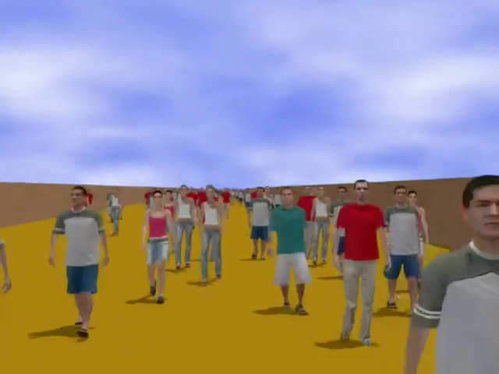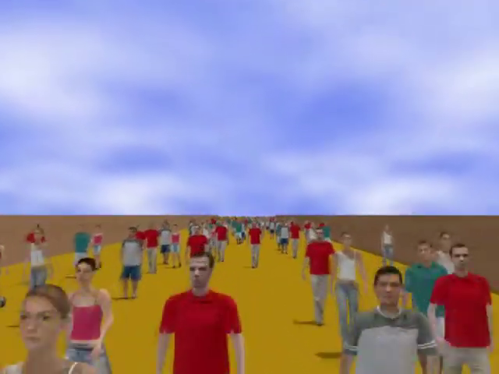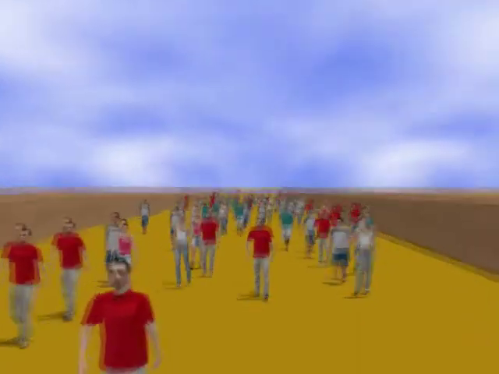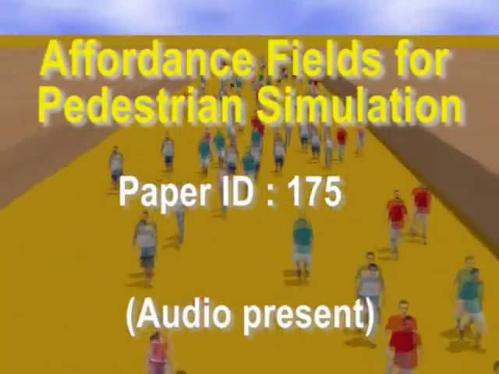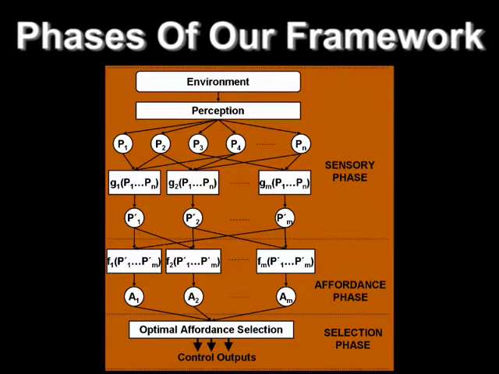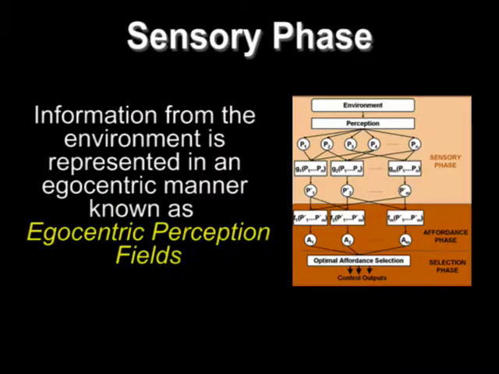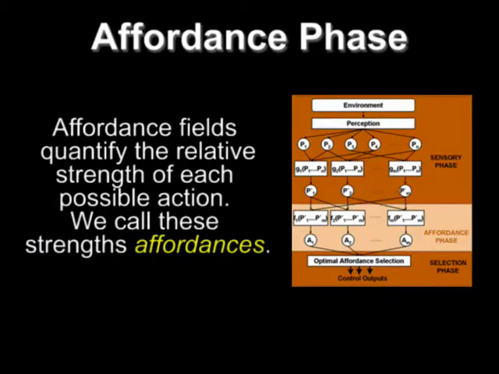In this paper, we propose a framework for local path planning and steering that can be easily extended to perform high-level behaviors. Our framework comprises three phases: the sensory, affordance, and decision phase. First, information from the environment is represented in an egocentric manner known as egocentric perception fields.